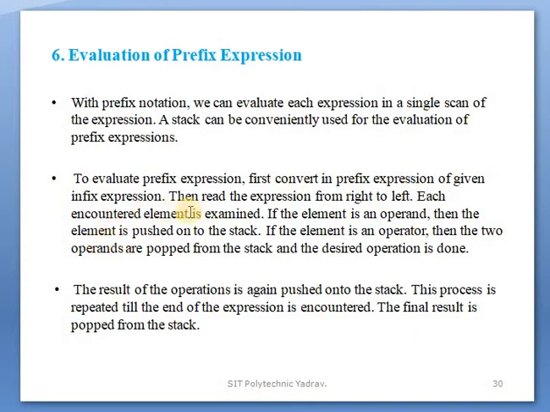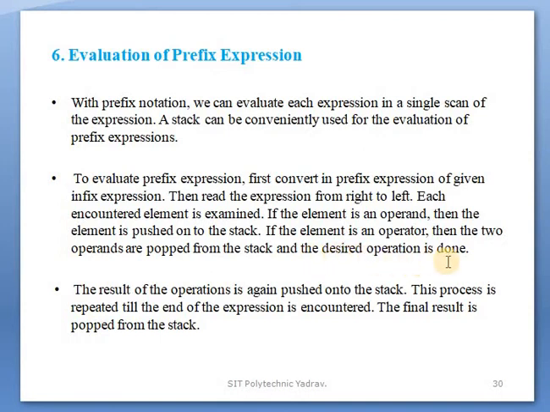After that, each encountered element is examined. If the element is an operand, then the element is pushed onto the stack. If the element is an operator, then two operands are popped from the stack and the desired operation is done.